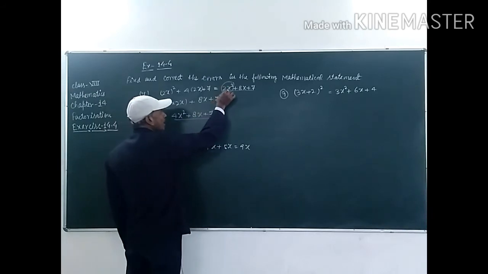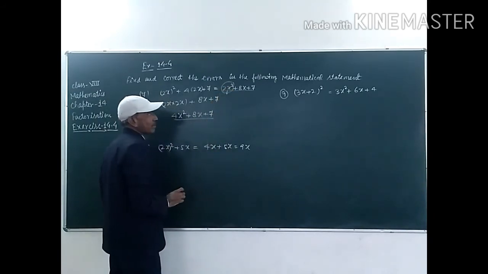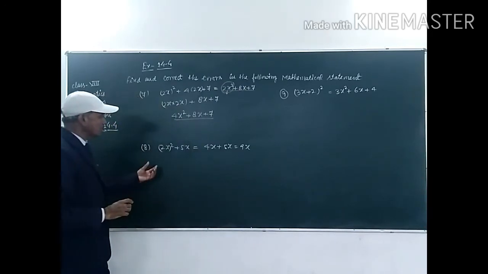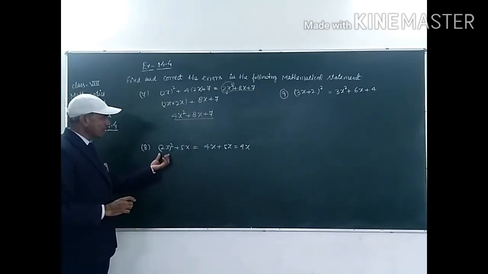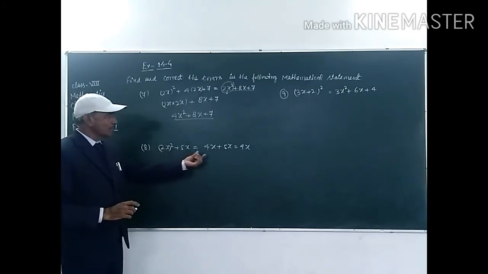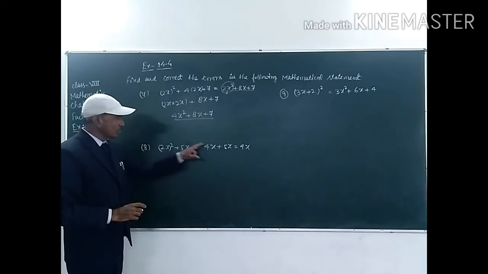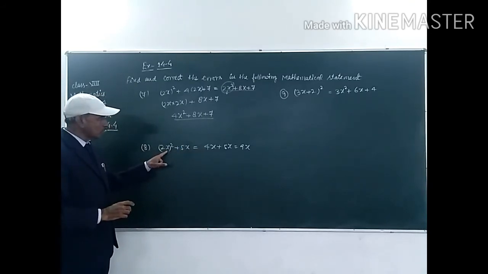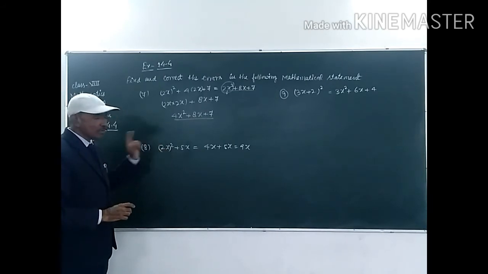And we find that this part of the solution is incorrect here. And in this, student, question number 8, there is 2x whole square plus 5x, and it is given that 4x here. So if we multiply x 2 times, student, it will be x squared.